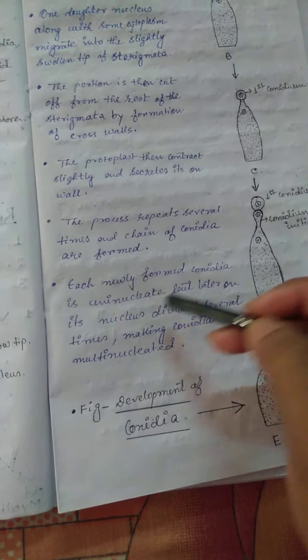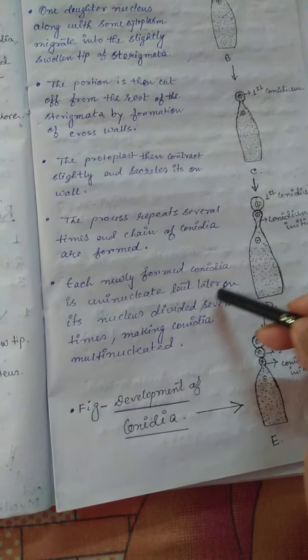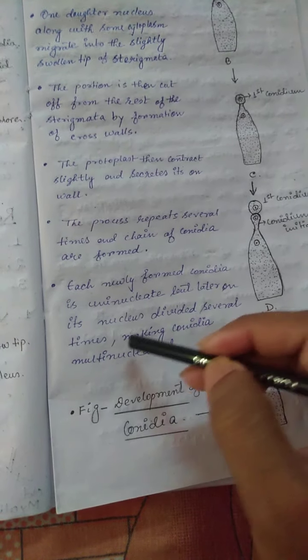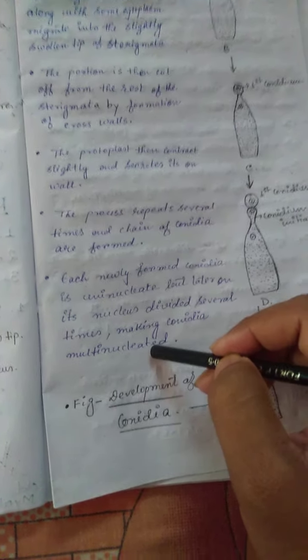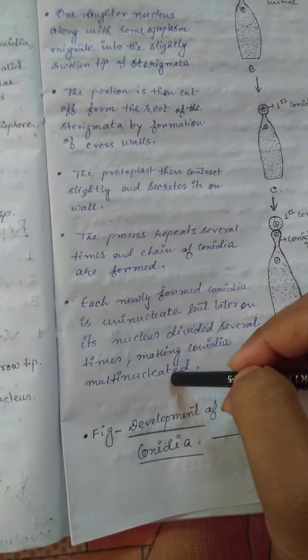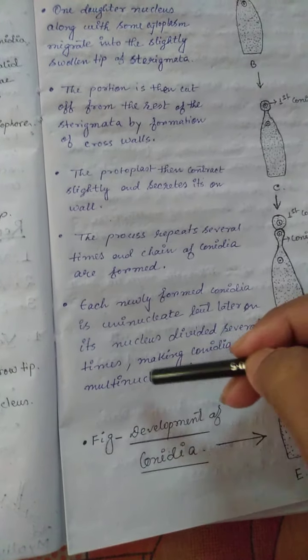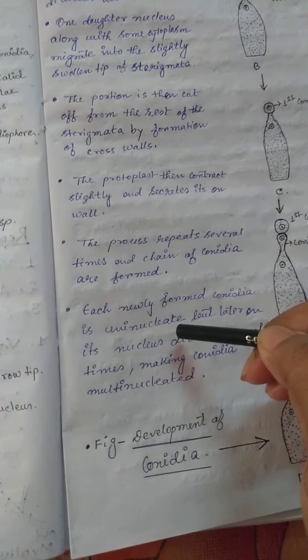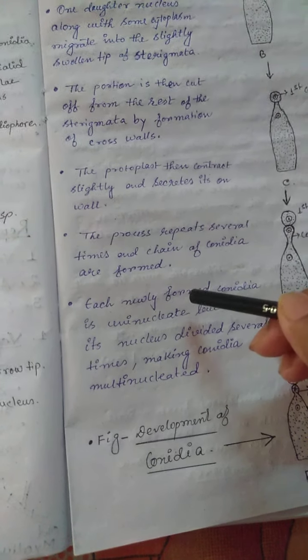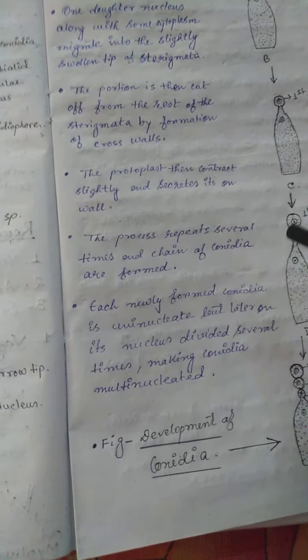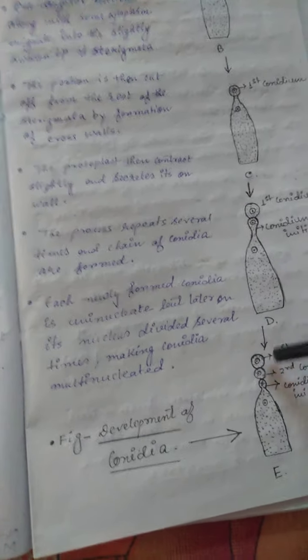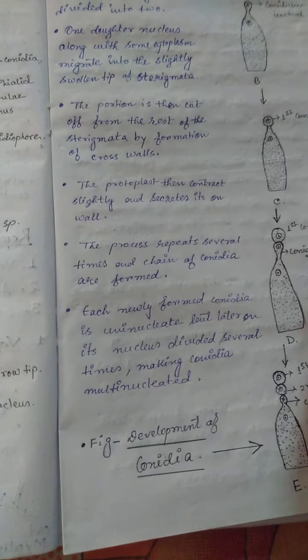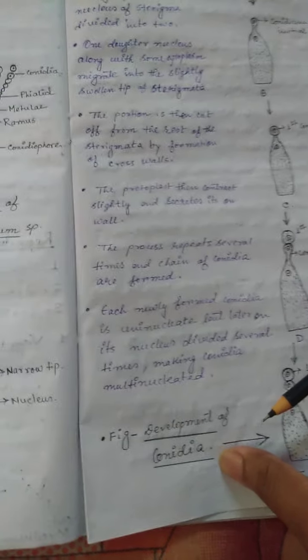Each newly formed conidium is uninucleate, but later on its nucleus divides several times, making the conidium multinucleate. First of all, when the conidia develop, they are uninucleate and unicellular. But after they are formed, the nucleus of the conidia divides to form a multinucleate structure. So this is the development of conidia, and this is all about the method of asexual reproduction in Penicillium.